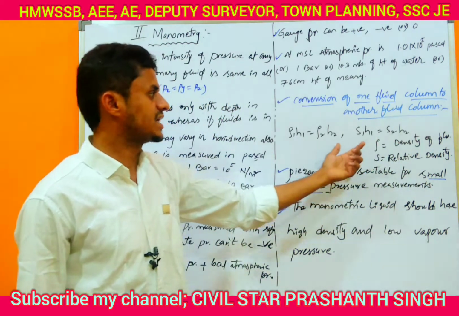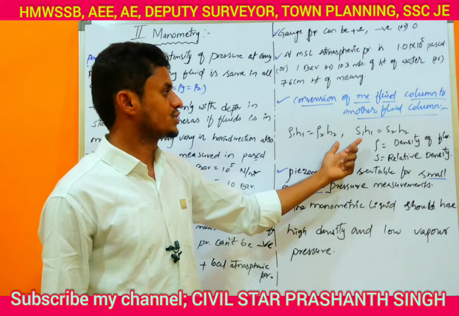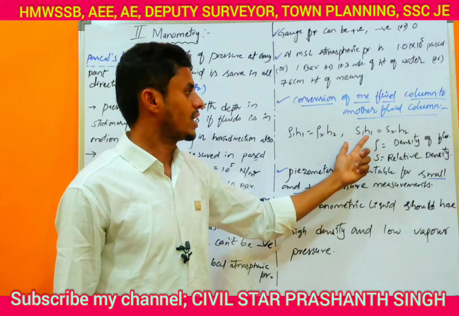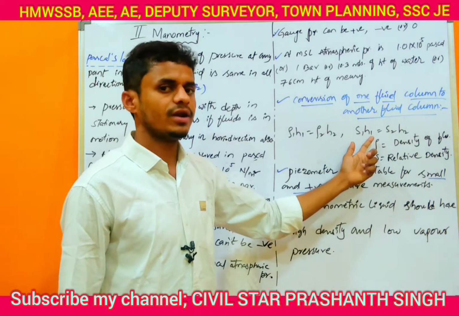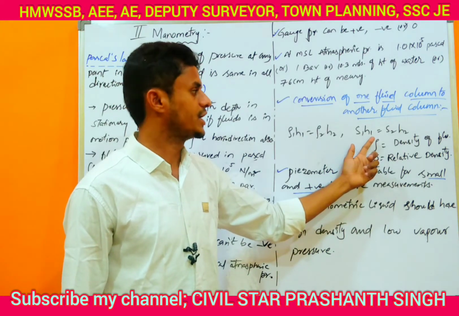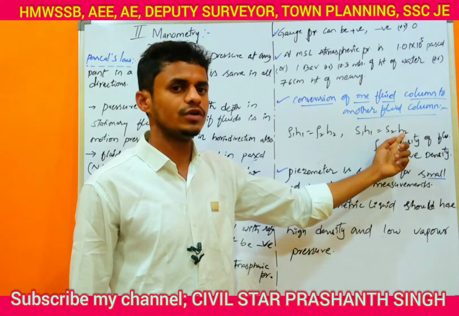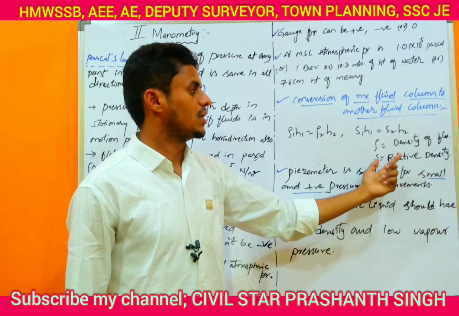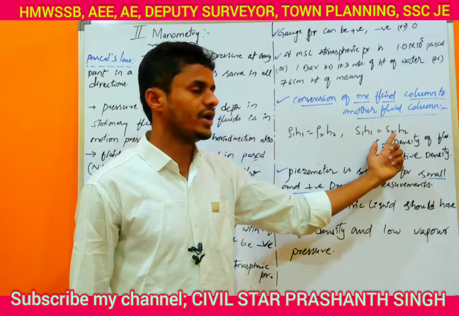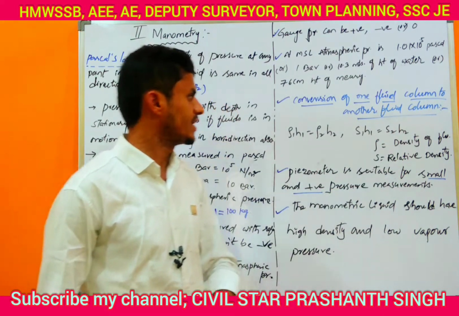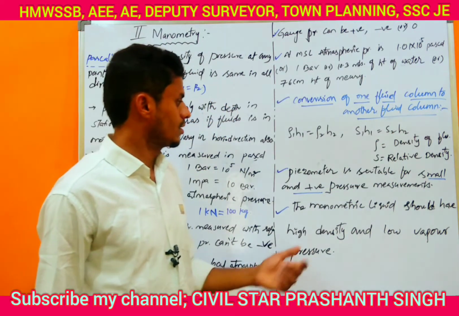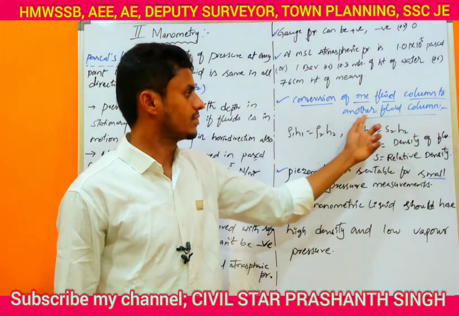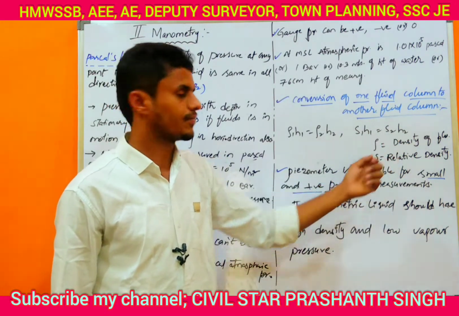In the examination, they will give the relative density of fluid 1, the height of fluid 1, H1, and the height of the second fluid, and ask you to find the relative density S of the second fluid. In previous examinations, questions came directly from this formula only.